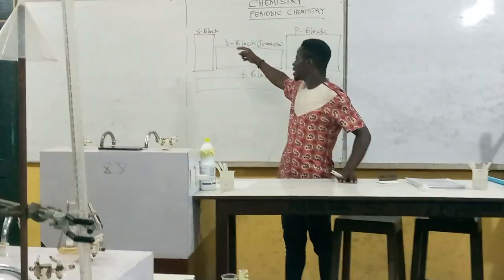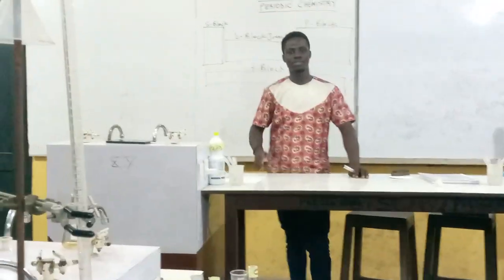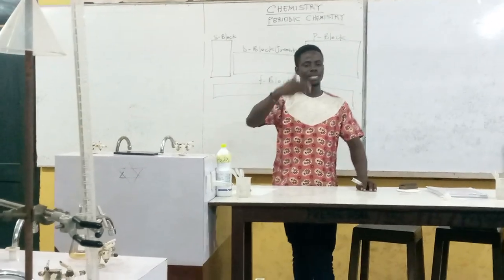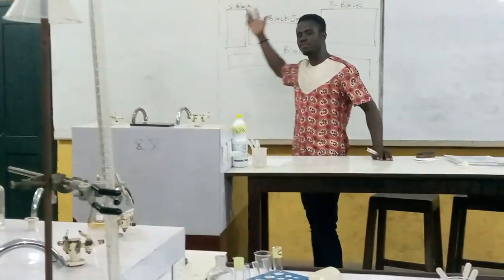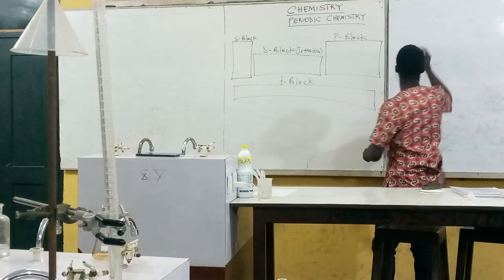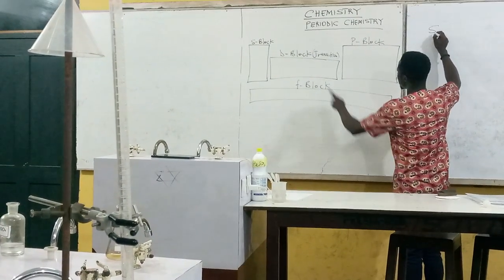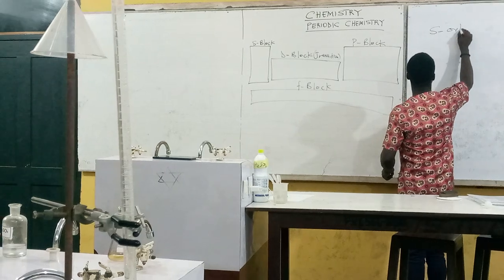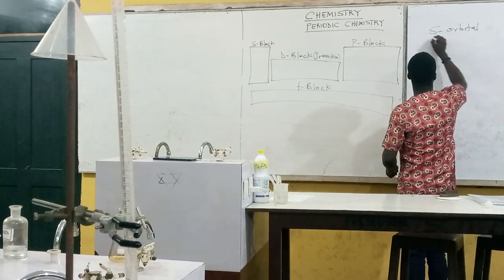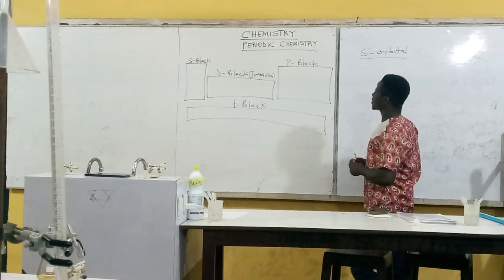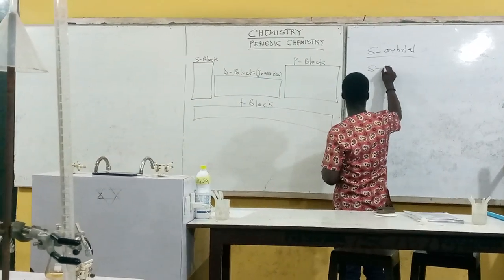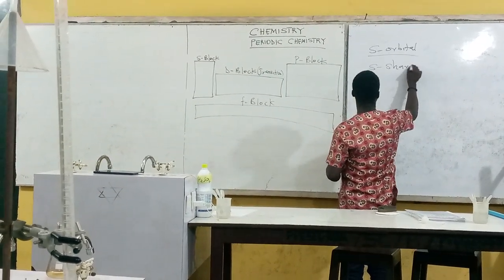The elements in there have electrons, so there's a higher probability of finding an electron here. So the S block is known as the S orbital. When you say S orbital, that S stands for the sharp orbital.